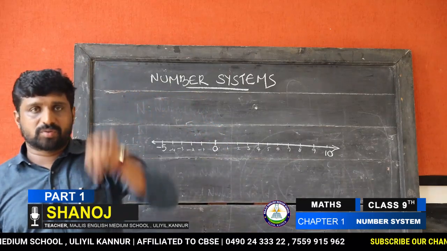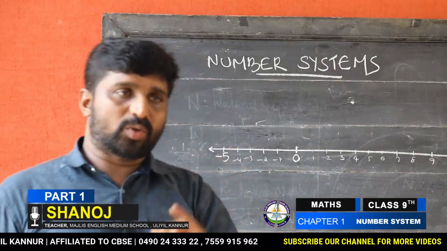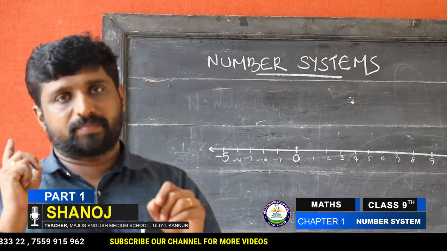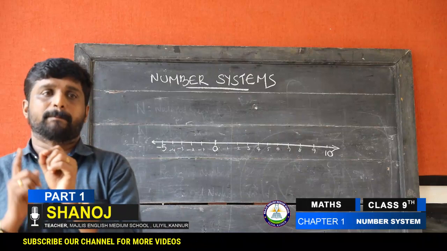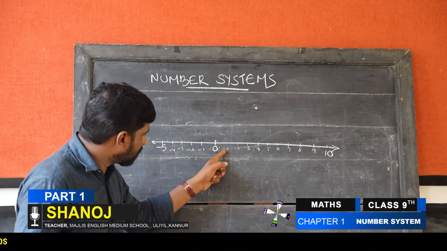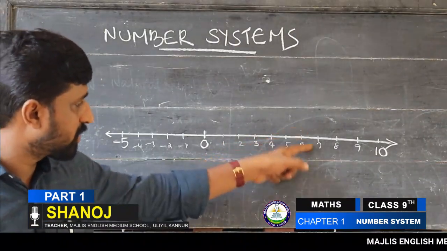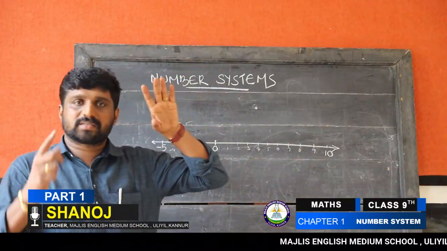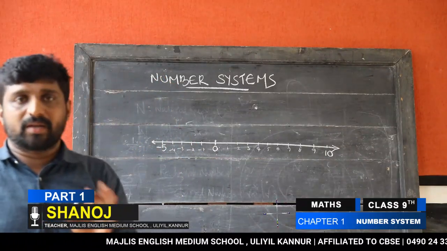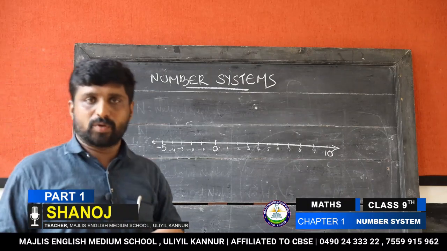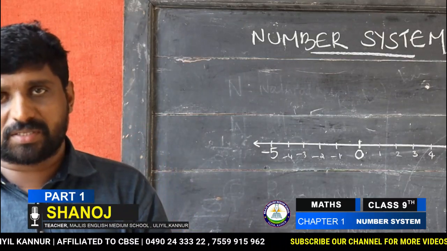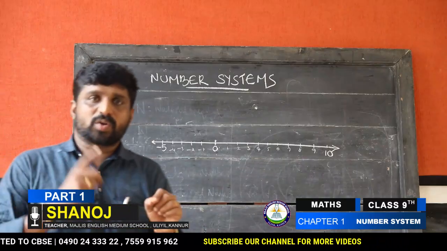First question: how many natural numbers between 0 and 10? We can count like this: 1, 2, 3, 4, 5, 6, 7, 8, 9. Your answer is 9, in between like that. Not from 2, in between 0 to 10. The total answer is 9.